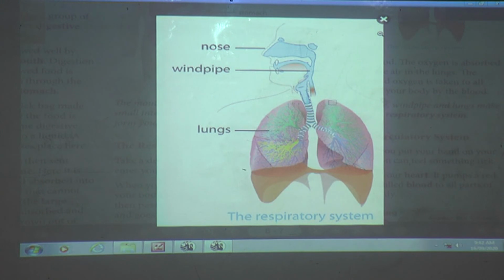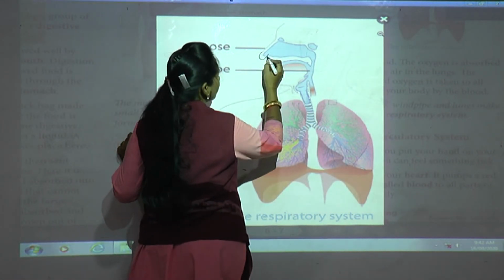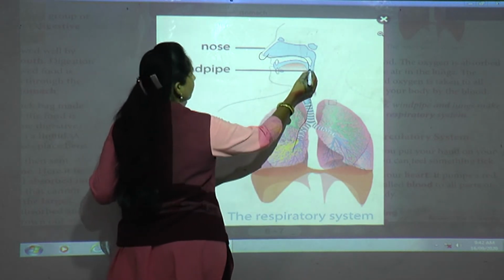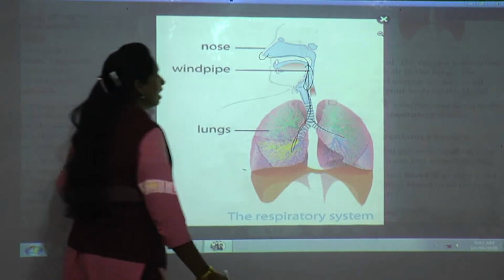And then it passes through the windpipe and goes to the lungs. So, whatever you are breathing, where does it go? From the nose, it goes through the windpipe. See, this is the windpipe. Through here it goes into the lungs.